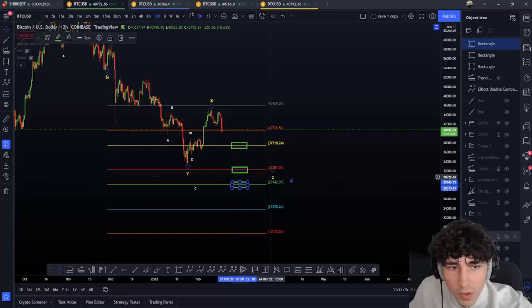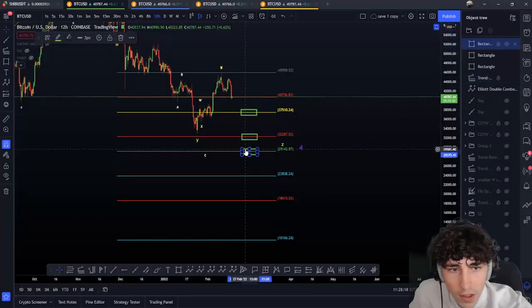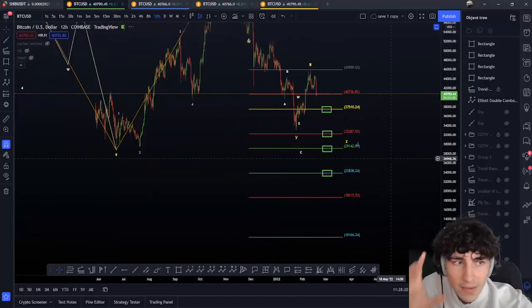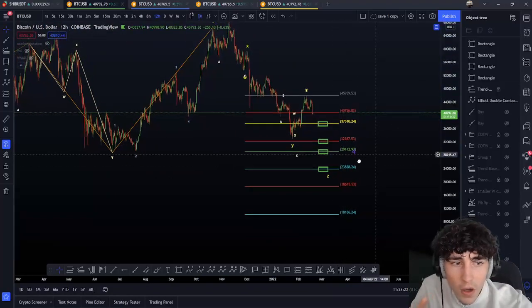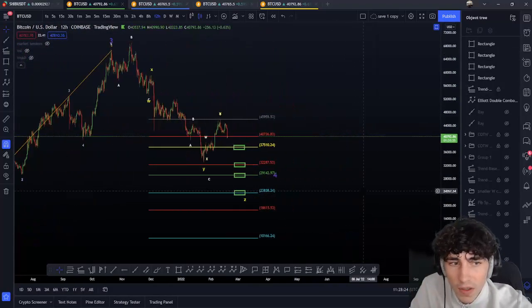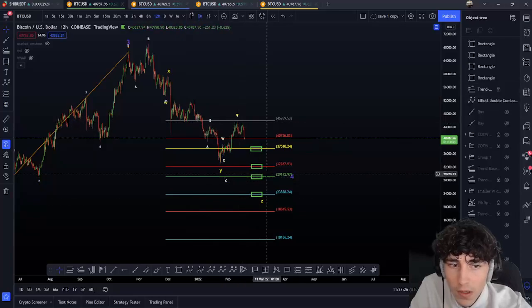Should we go more down? We have the 123. Should we lose that target here? We have the 161 point here, maximum target for that Z wave here. Okay, so these are every single target if we are in this Z wave too.